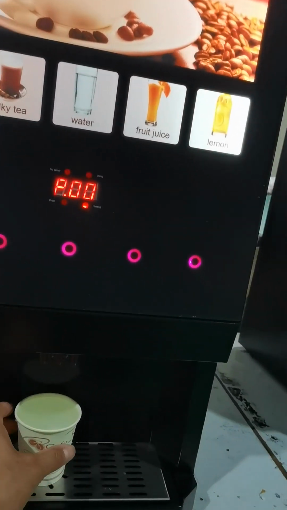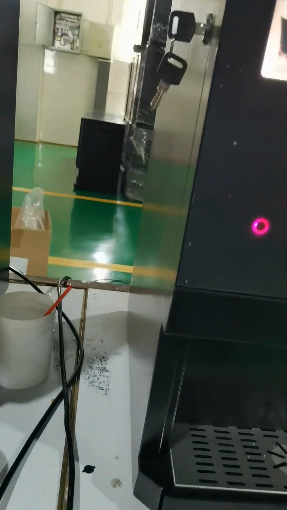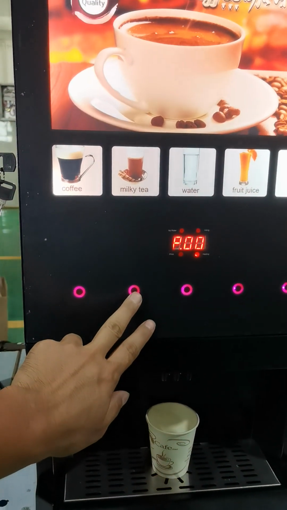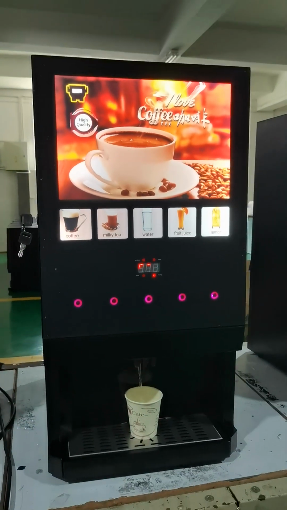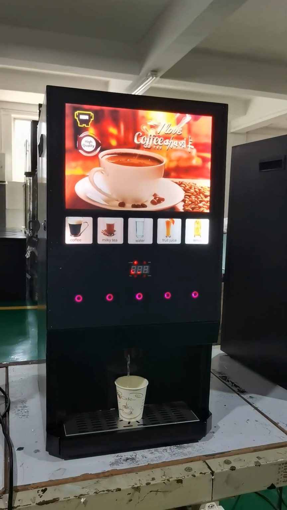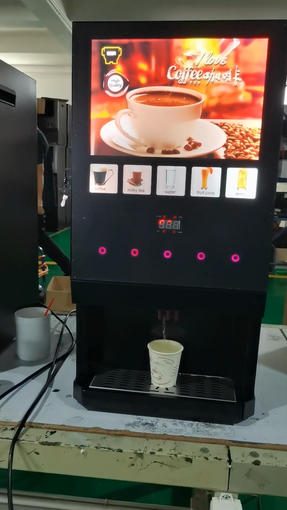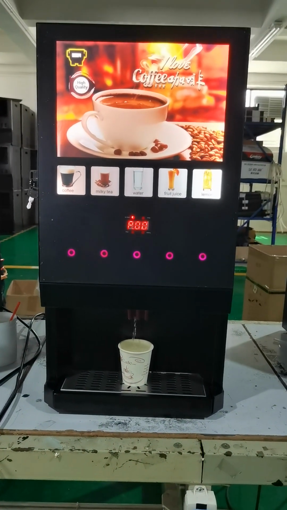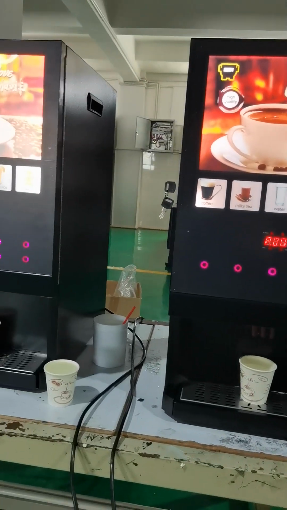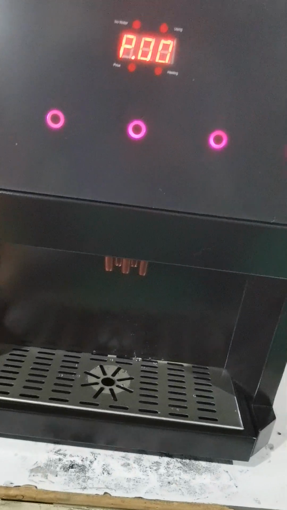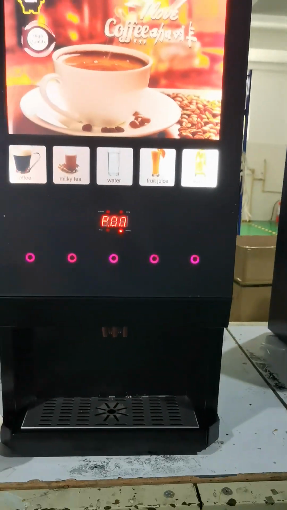Okay, and this one we're testing. For example, this is second drinks. Now all is the hot drinks, no cold. This one, cold is optional for the machine. Okay, is directly 1 drink.